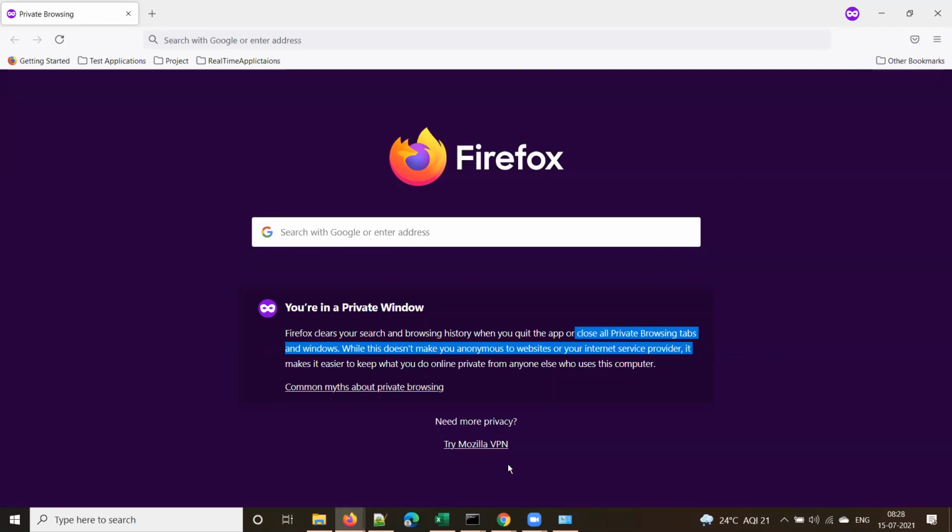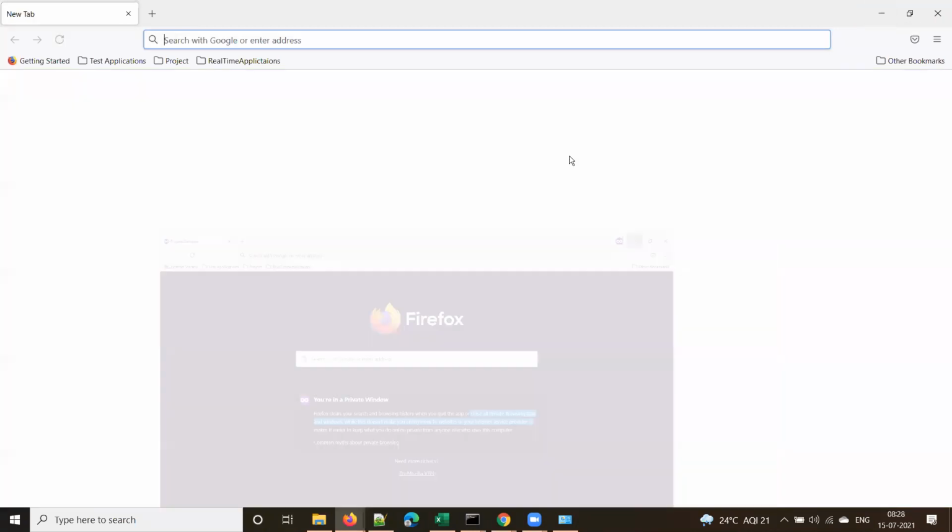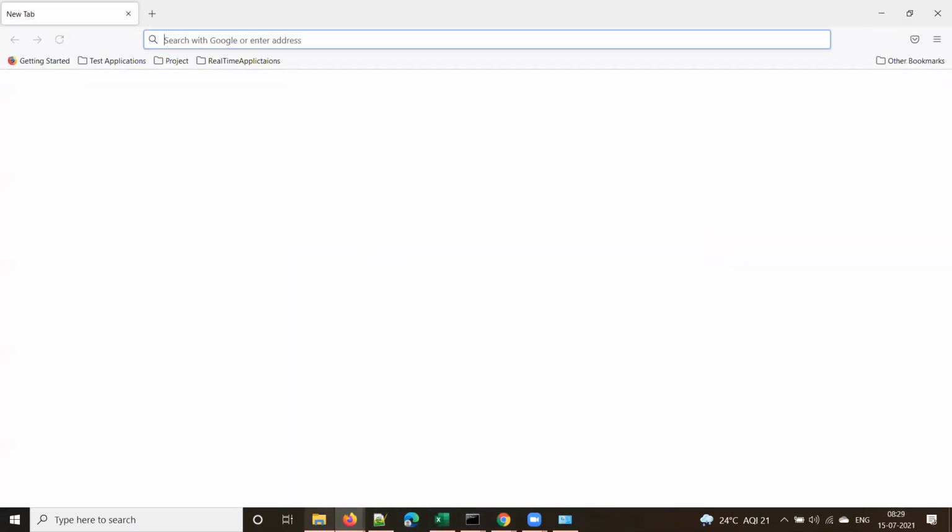Are we able to follow and understand the difference between a normal browser and a private browser? Right. So having said that, there is a catch here.